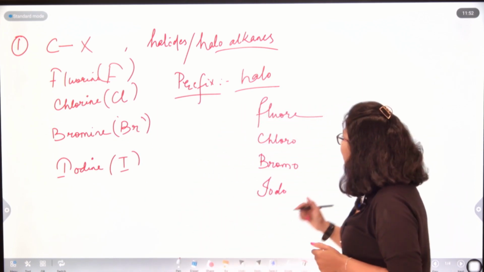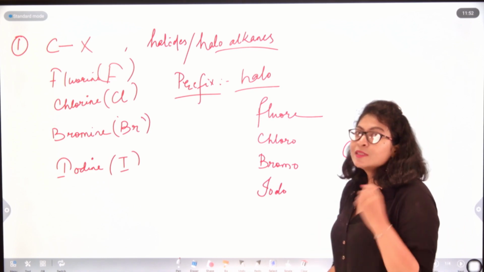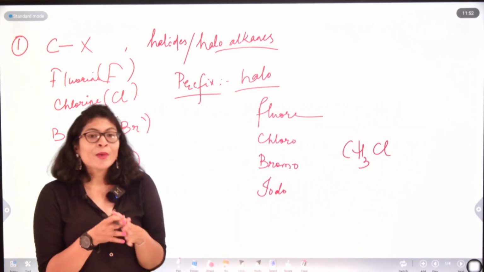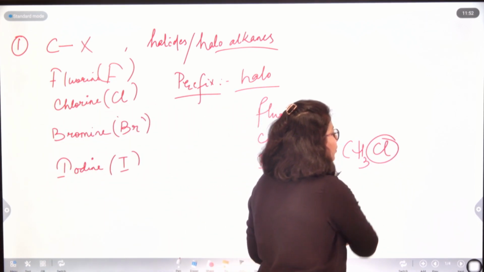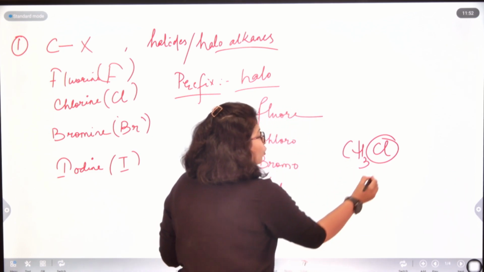So for the example I have given, CH3Cl, this has been derived from the general formula CH4, from methane. The parent carbon is methane, but here I'm having a chlorine group. So instead of methane, the name becomes chloromethane.